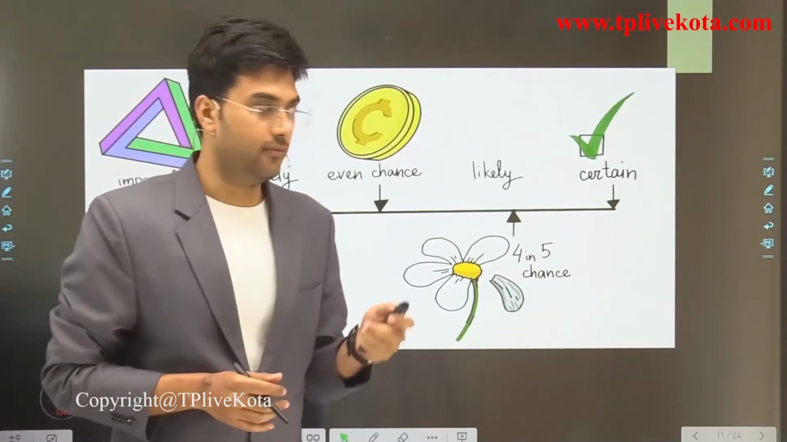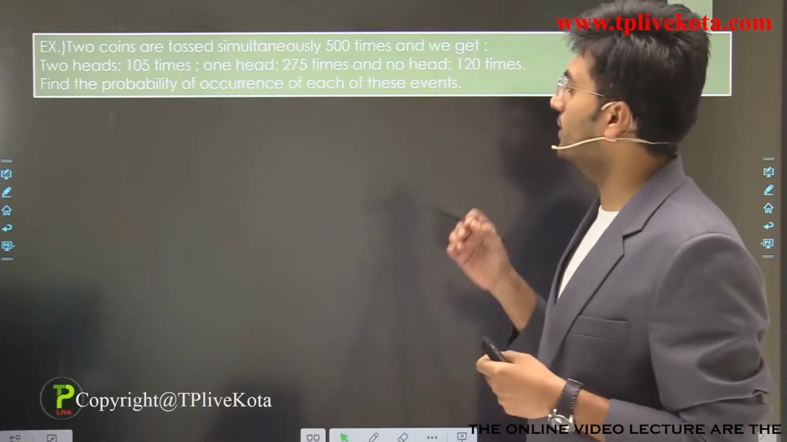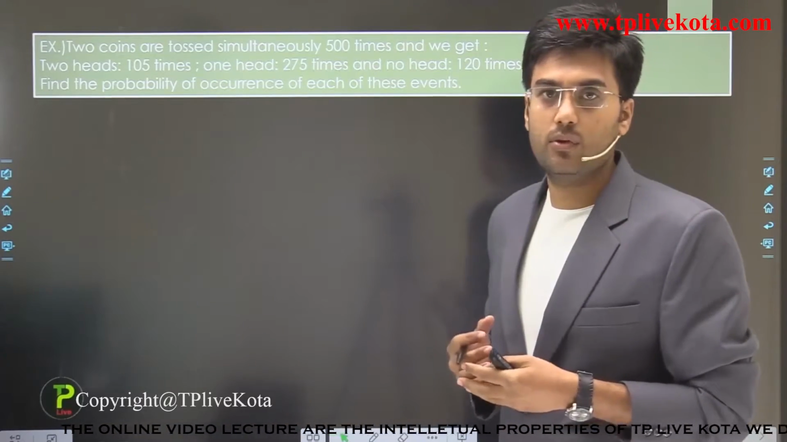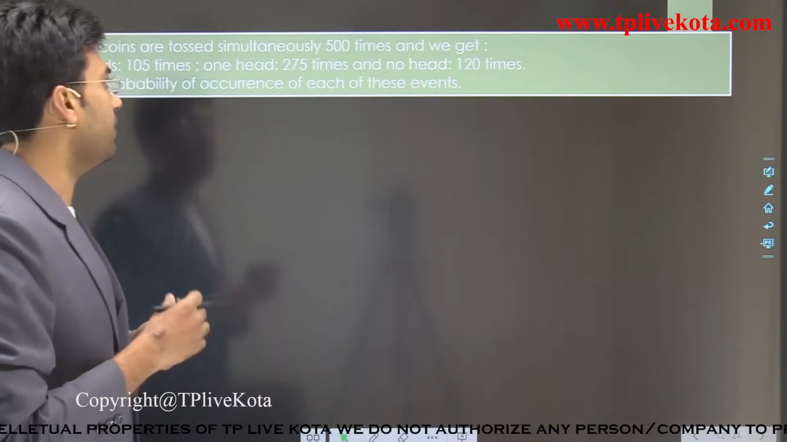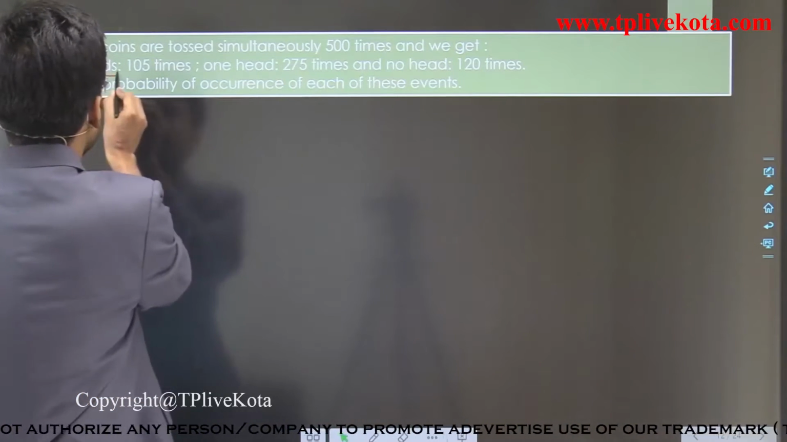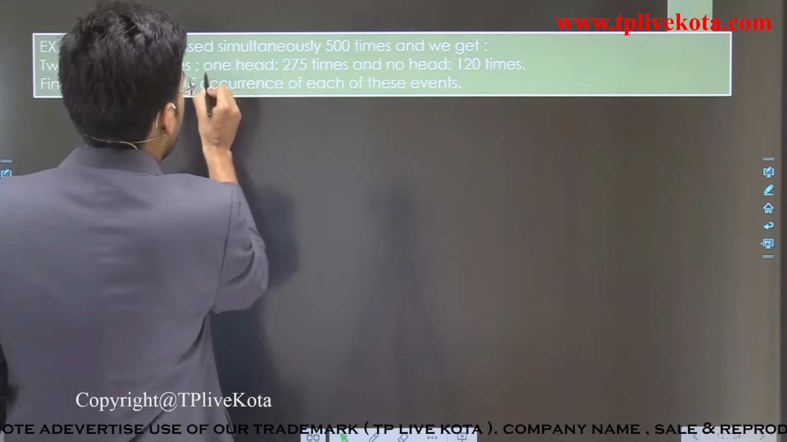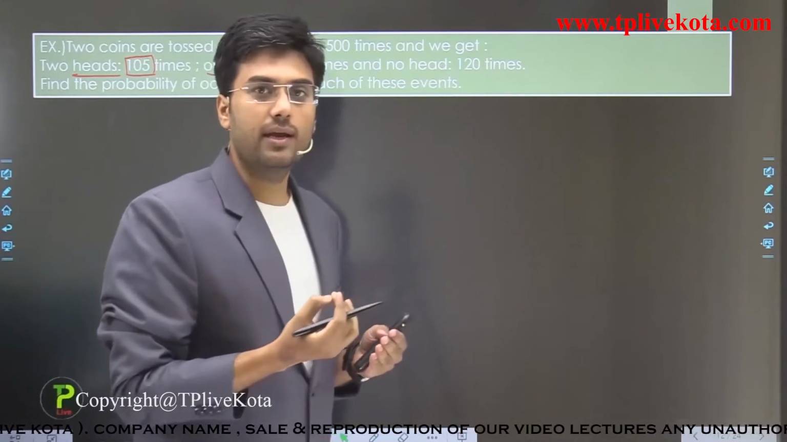So now let's discuss some interesting questions on probability. Let's start with the first question. It is given that two coins are tossed simultaneously 500 times, and we get two heads 105 times and one head 275 times. What is the meaning of one head?